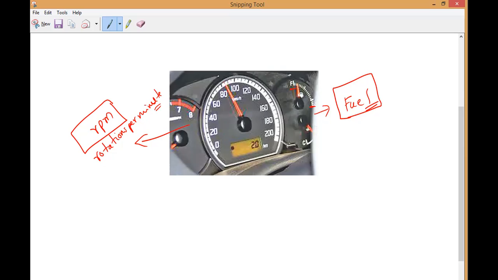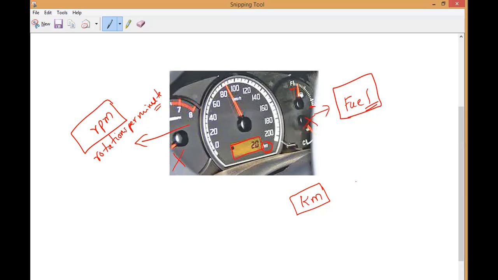This is what we see in every car or bike. So these are the three kinds of meters we are seeing here. The first and last we don't need. Look at the middle alone. Can you see one digital screen here? Some bikes have a digital screen and some have only normal rotating rings. Have you noticed it, guys? In this one, you can see it is measured. What is the unit of the digital screen? Kilometer.